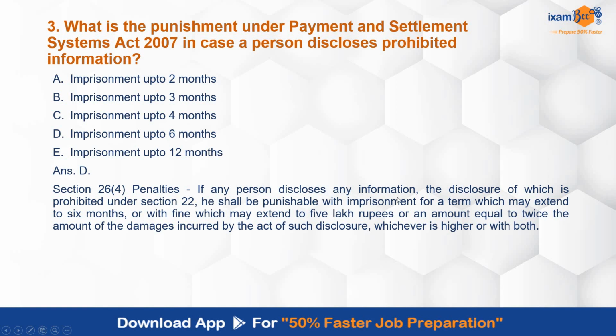If anybody discloses the information which is prohibited under Section 22, he shall be punished with imprisonment for a term which may extend to 6 months or with fine which may extend to 5 lakh rupees. अभी यहाँ पे सिर्फ imprisonment में ही आपको choice थी options में, इसलिए आपने इसको mention किया. अगर imprisonment के साथ fine भी होता तो आपको fine consider करके सही answer select करना होता.